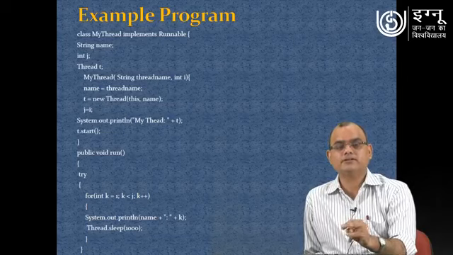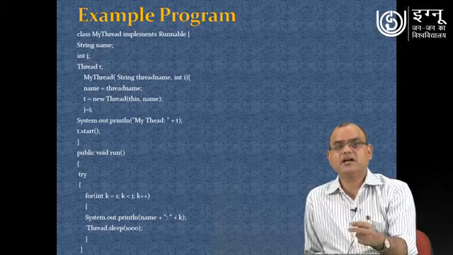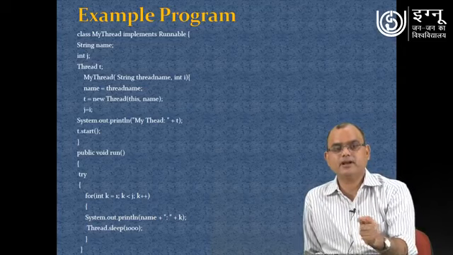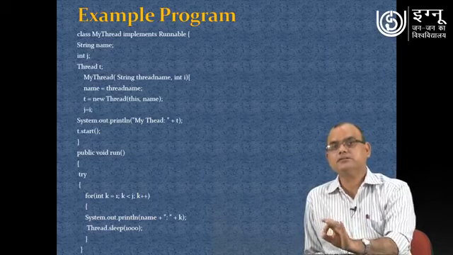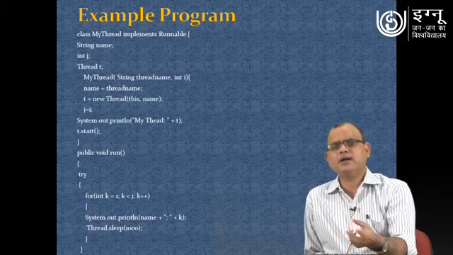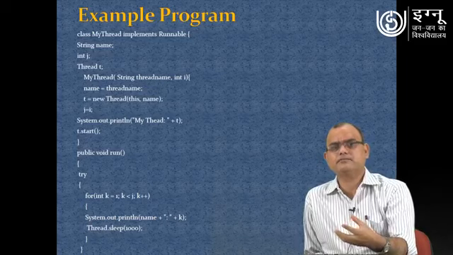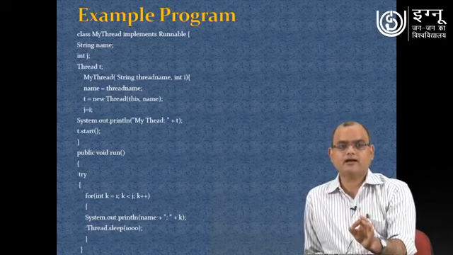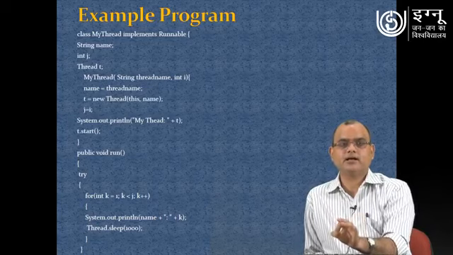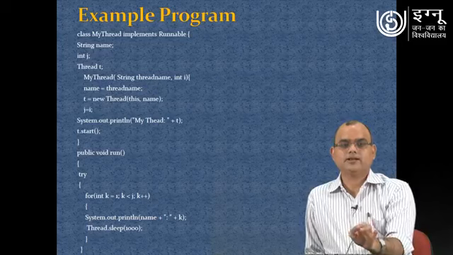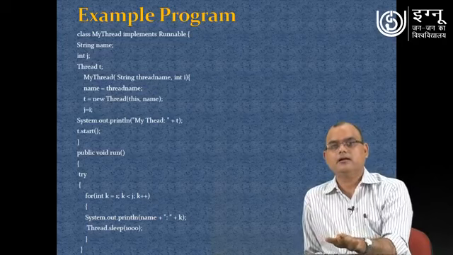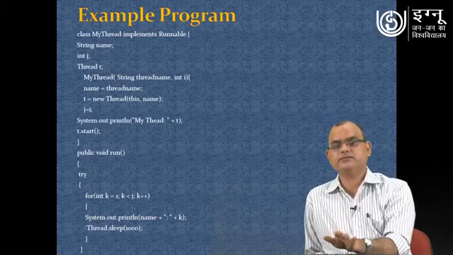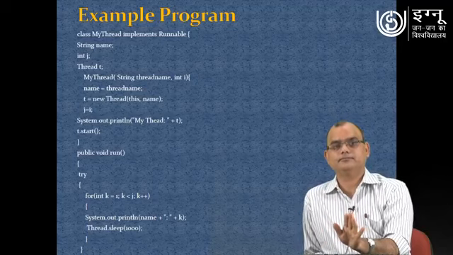The first argument is being used for passing the name of the thread as parameter, and second is being passed for some integer value assignment for the purpose of some logical operation which is supposed to be performed by the thread. So that constructor we have created, and after creating the constructor we are printing the thread, and after that we are invoking the start method. It means t.start is making the thread t runnable.